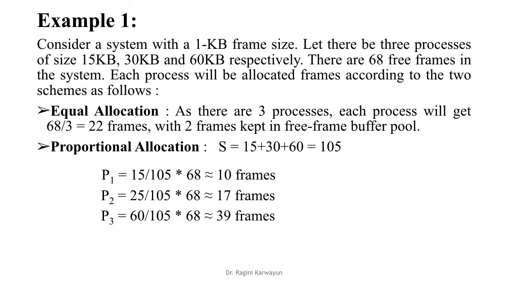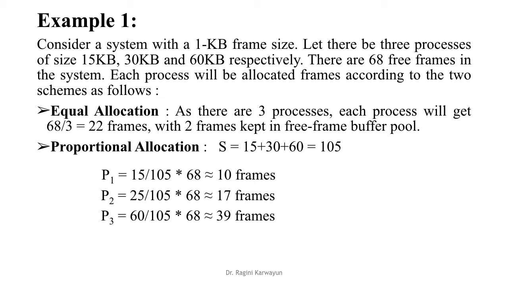Now we will take an example. The system has a 1 KB frame size and there are 3 processes of size 15 KB, 30 KB and 60 KB. Let there be 68 free frames in the system. So how will equal allocation allocate? As there are 3 processes, we will divide 68 by 3, which gives 22 frames. So each will get 22 frames, and 2 frames will be kept in the free frame buffer pool. 66 will be allocated, and 68 is the total, so 2 frames will be kept in the free frame buffer pool.